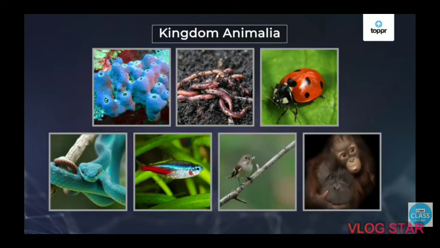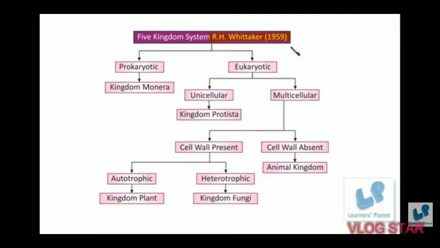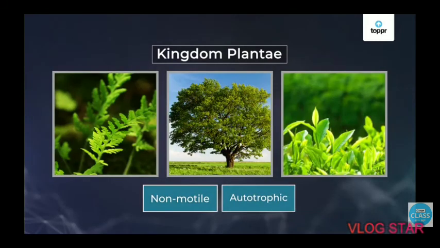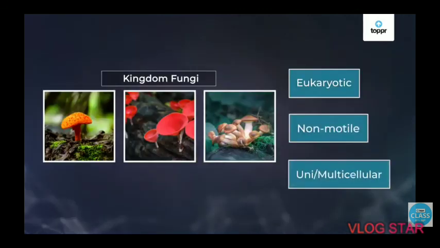Animalia. And now the organisms with cell wall were divided based on the nutrition diet, whether they are autotrophic or heterotrophic. So multicellular organisms with cell wall and that can perform photosynthesis belong to the kingdom Plantae, whereas multicellular organisms having cell wall but unable to perform photosynthesis belong to the kingdom Fungi.